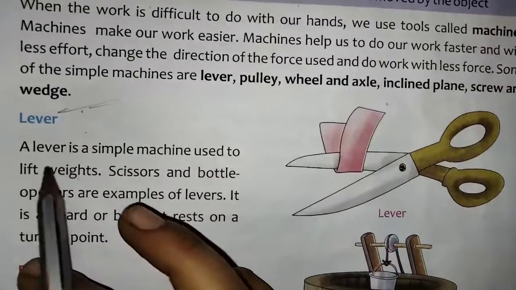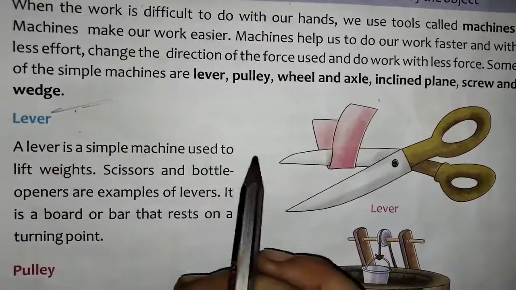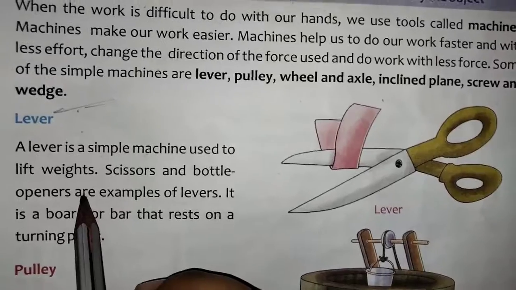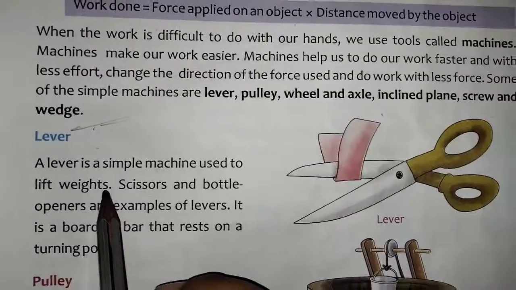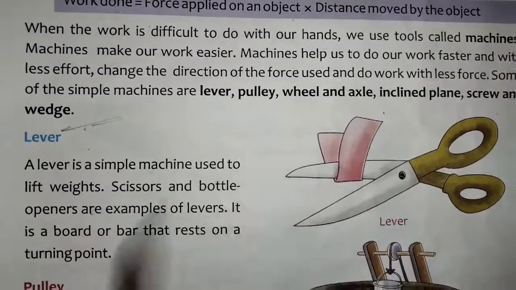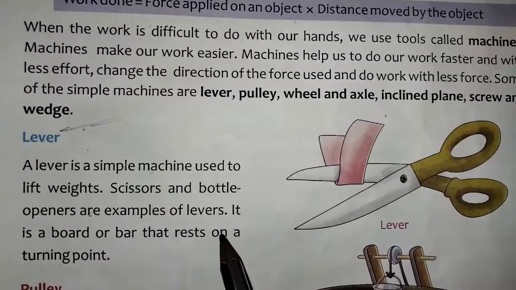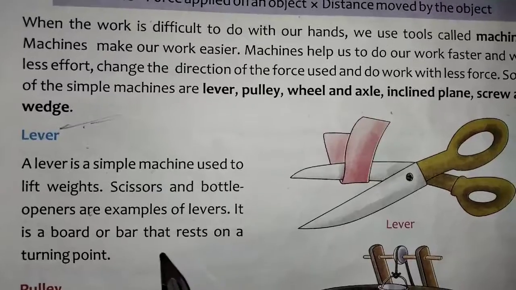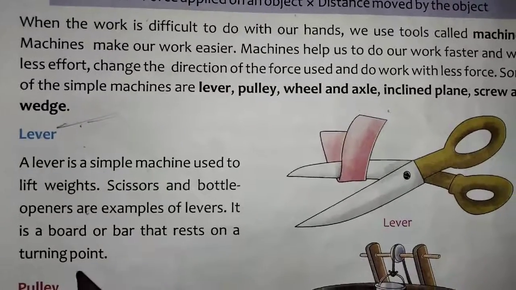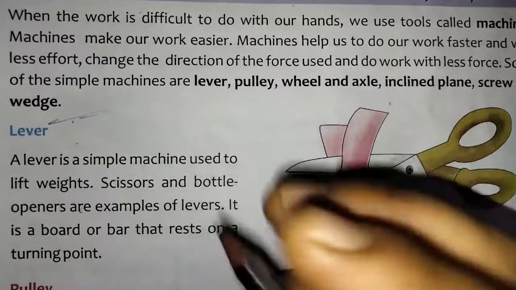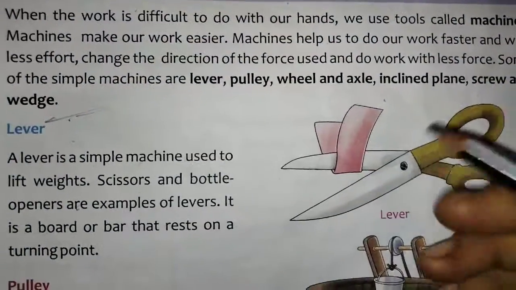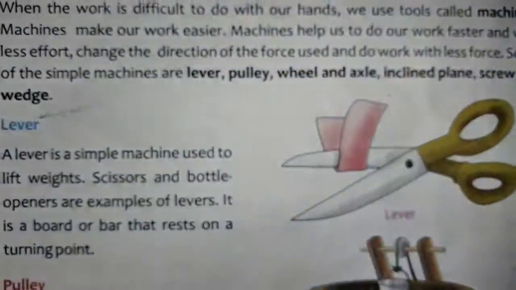Lever. A lever is a simple machine used to lift weight. Scissors and bottle openers are examples of levers. It is a rod or bar that rests on a turning point. Now you can cut the clothes with this scissor. You can cut the clothes nicely.